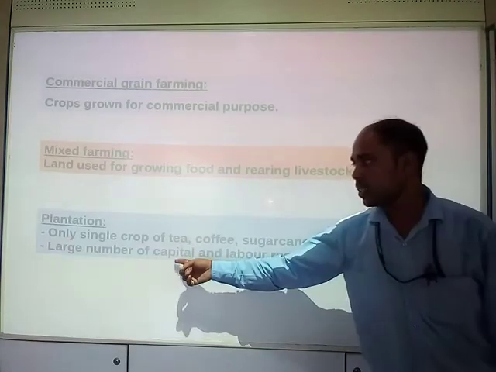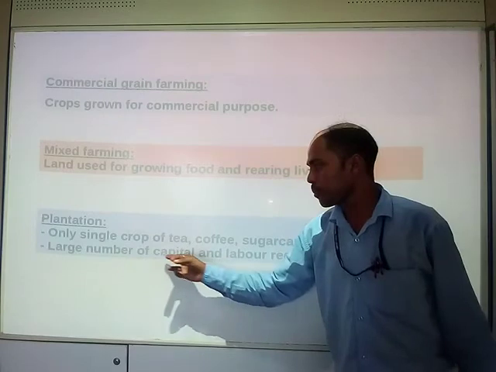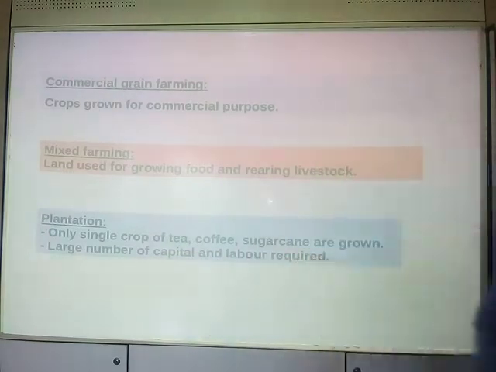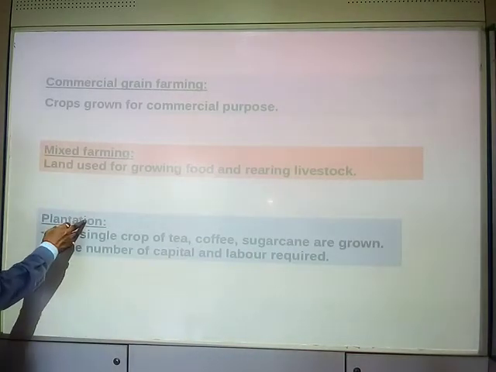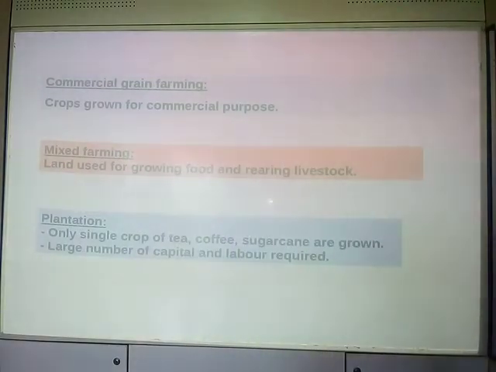In plantation farming, which is one type of commercial farming, a large amount of capital, money and labor is required. That means too much labor and too much money are required in this type of plantation. Clear? So this is about your agriculture chapter.